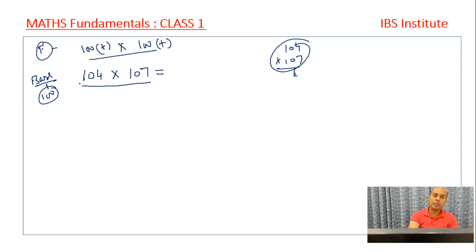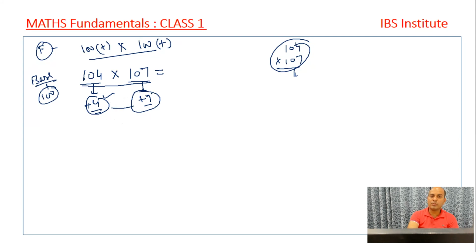Now we compare these numbers 104 and 107 with 100. 104, as compared to 100, is plus 4. It is 4 more. 107 is plus 7, 7 more than 100, right? So in a nutshell, here we have plus 4, here we have plus 7.